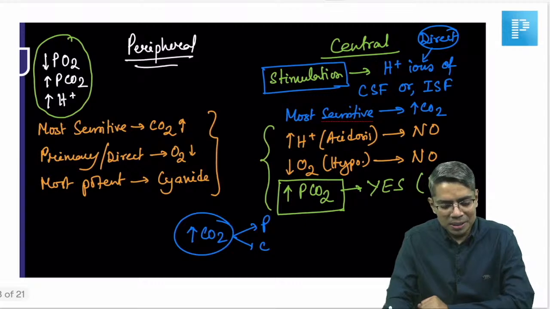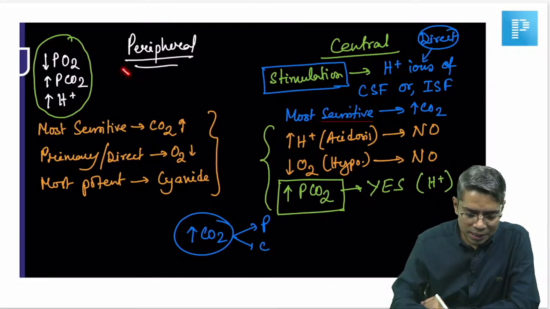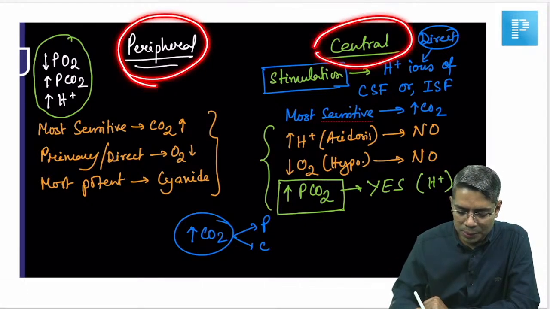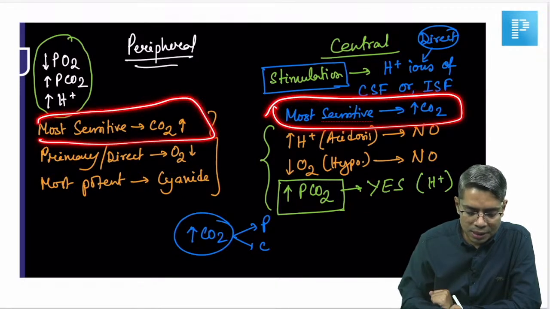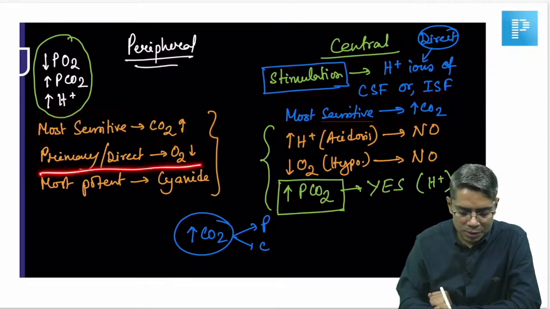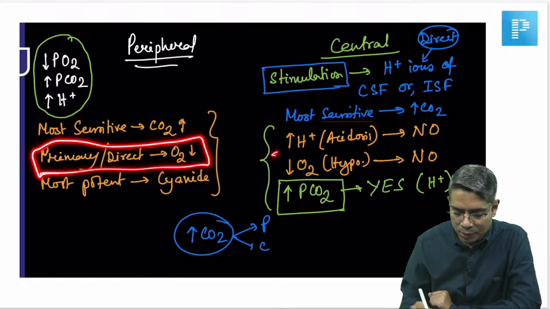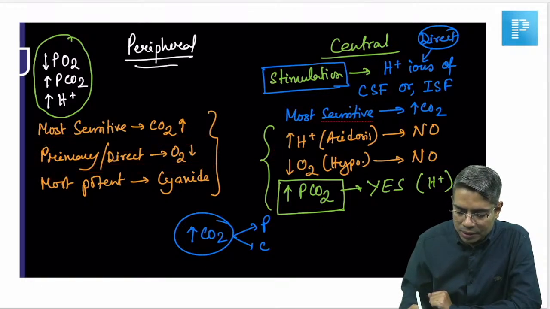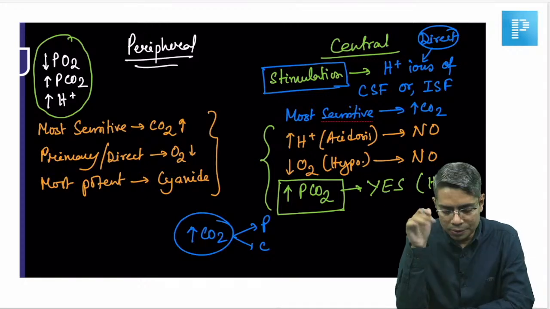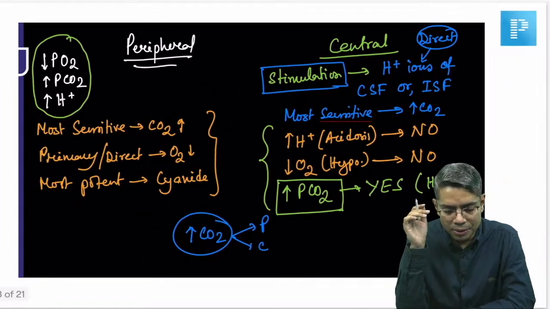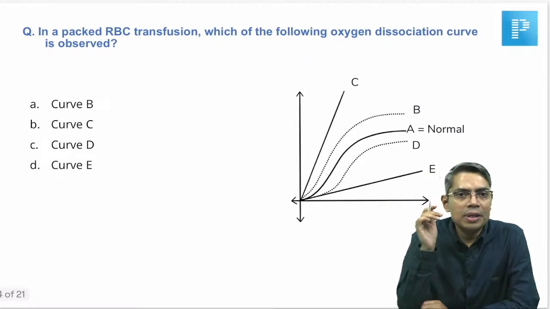Okay, so in my RR video I told you clearly that for peripheral chemoreceptor or central chemoreceptor, in both cases the most sensitive is carbon dioxide. But whenever the question is about primary, here it is hypoxia, and whenever it is primary for the central chemoreceptor, the answer is the H plus ion, direct H plus ion. So this I have explained in my RR video. Got it? Okay, now next question.